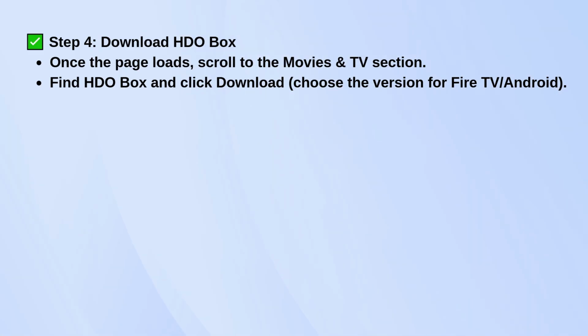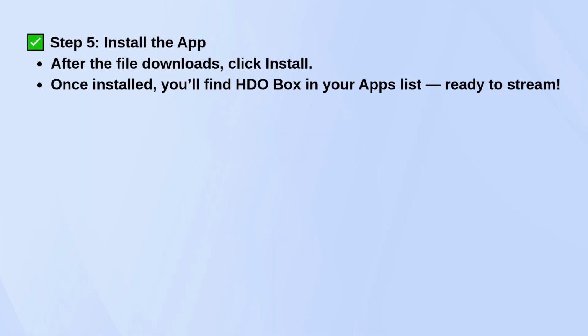After the file finishes downloading, you'll get a prompt to install it. Click Install, and once it's done, you'll find HDO Box in your apps list.